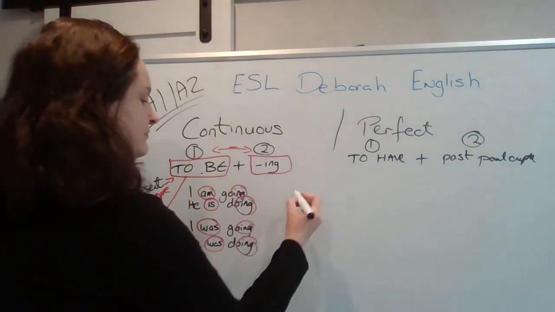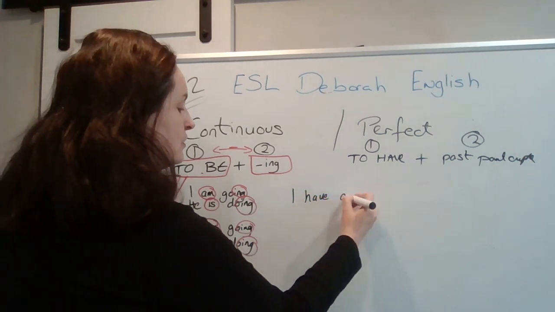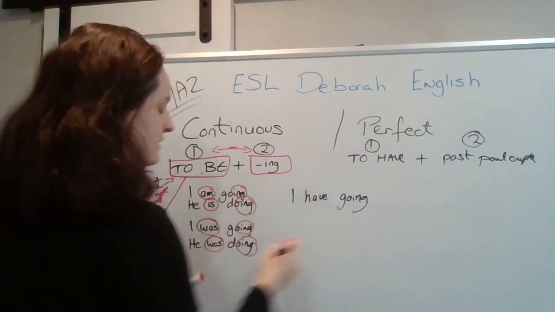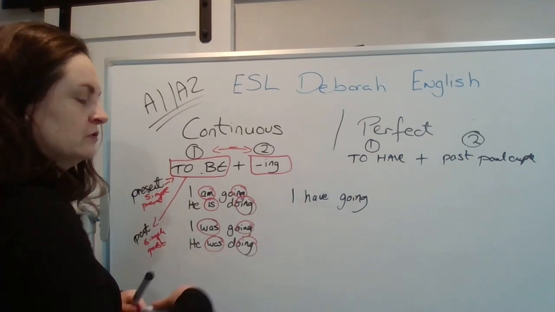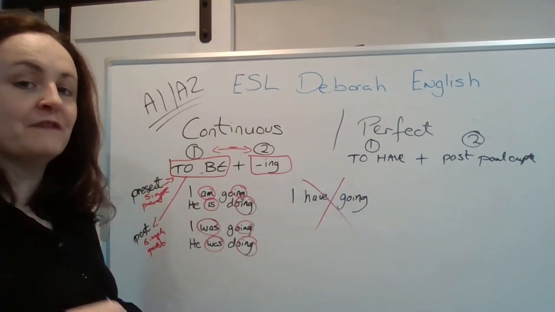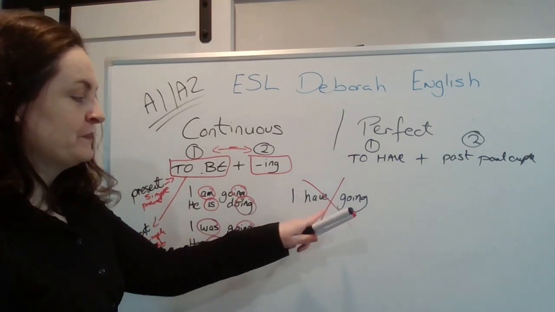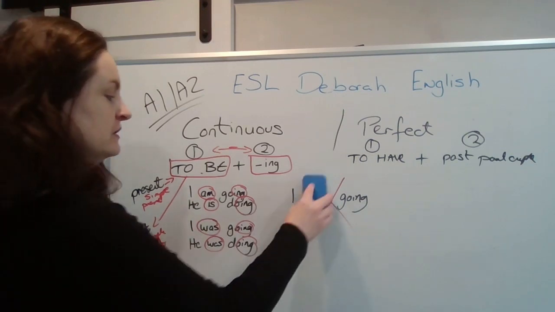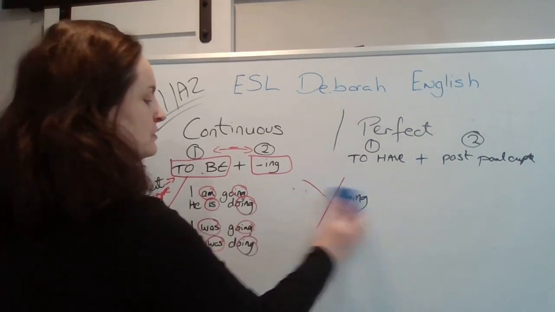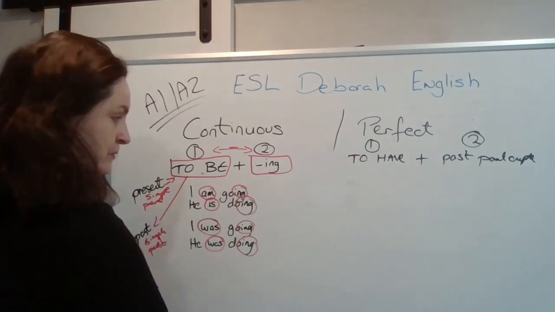So saying I have going is completely wrong. It is a very common mistake. We do not use have and the ing, and we do not use the ing with anything other than the verb to be.